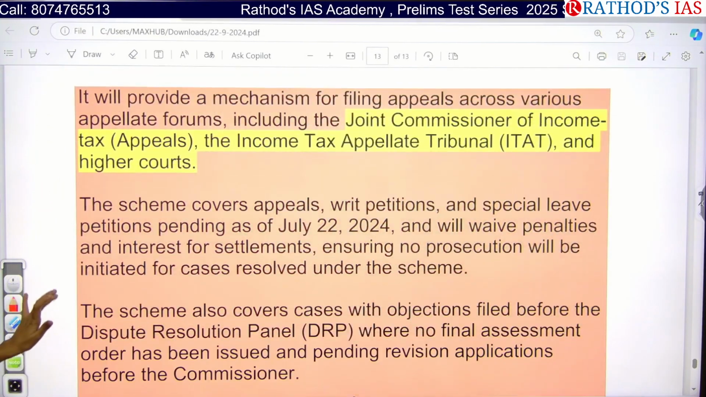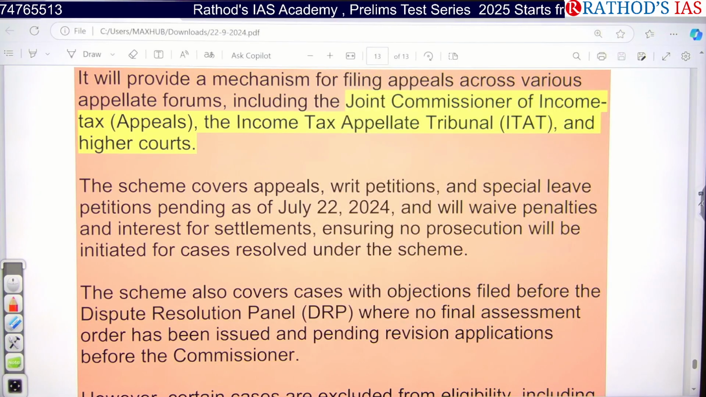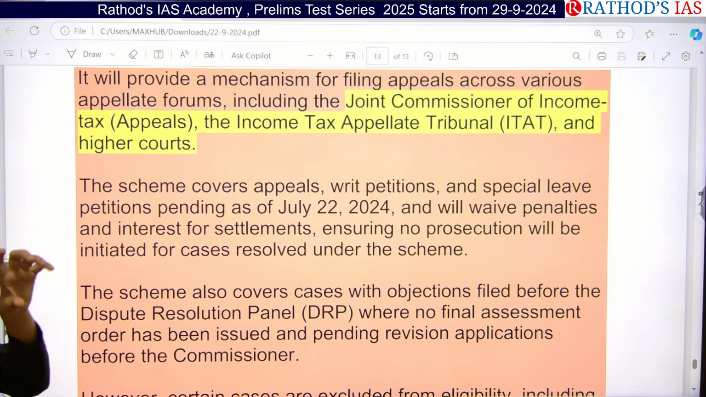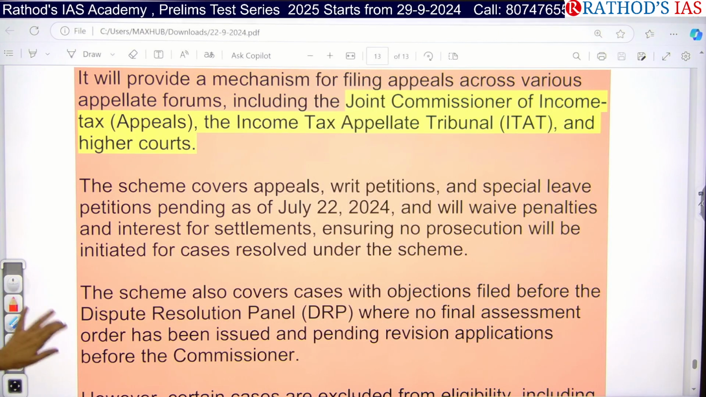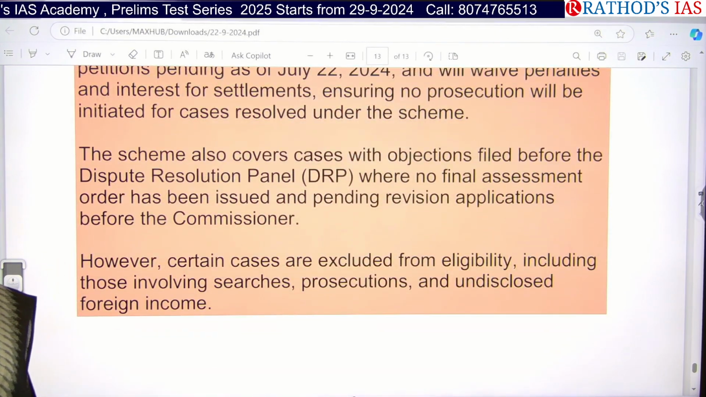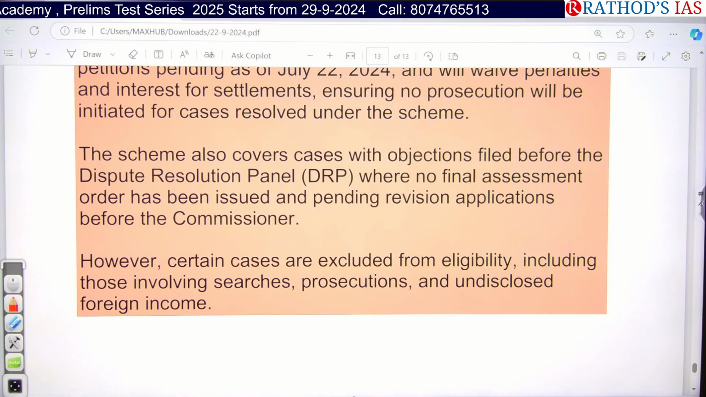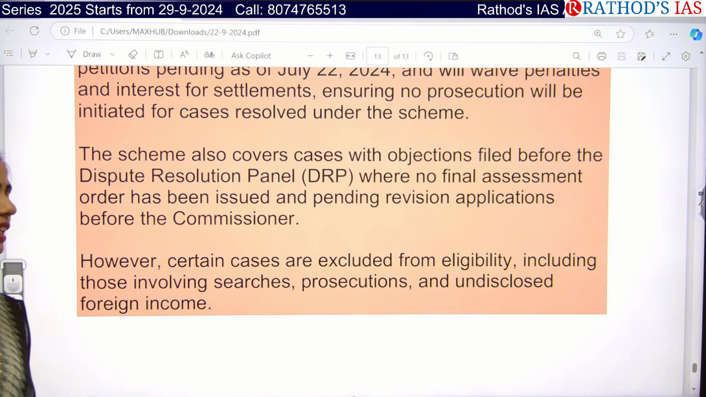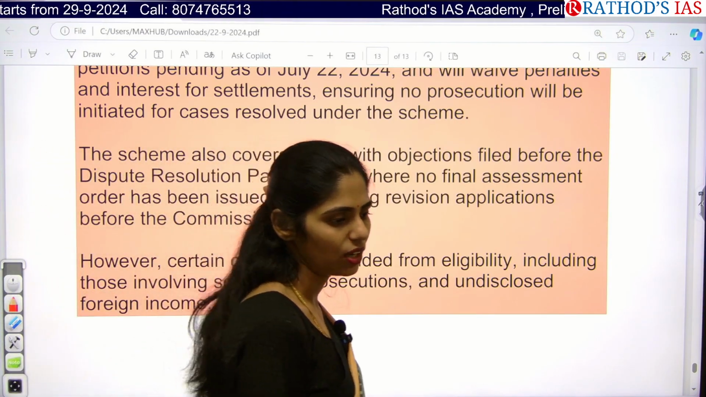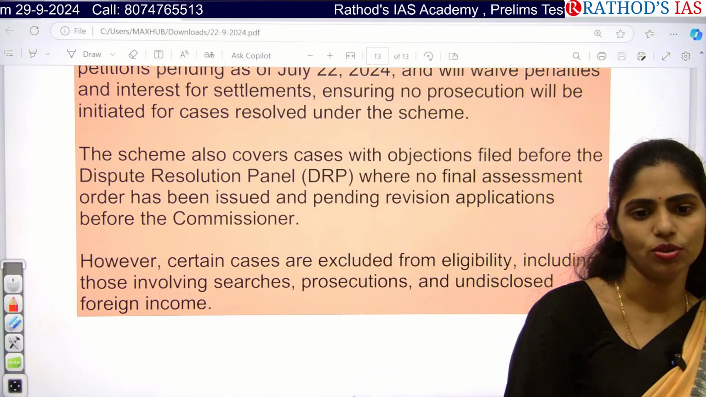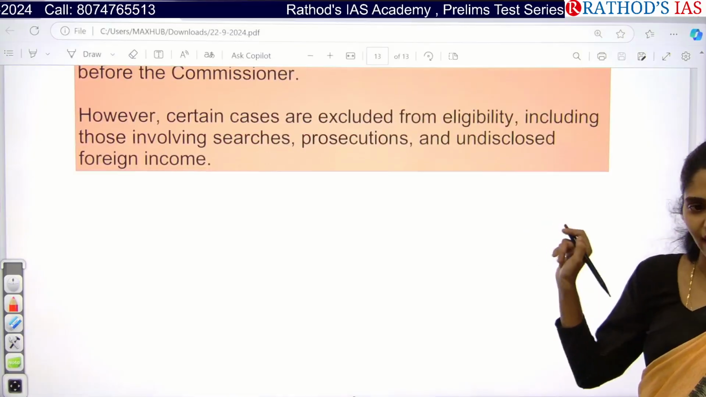And this one is a scheme which covers writ petitions and special petitions which are pending from July 22nd to 2024. And if they are filing within this time period of December 31st, then they will be getting a rebate. And the next one is the scheme which also covers the cases with objections filed before the dispute resolution mechanism, which did not get final assessment, and even the cases which are pending or filed at these tribunals, etc. All these will be taken care of under this scheme, so that tax filing will be increased, and even government will be getting increased tax revenues. Okay, they are from only direct tax.